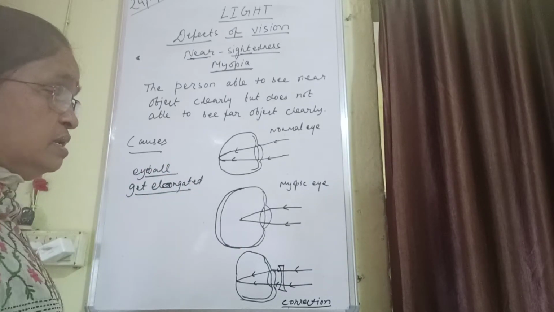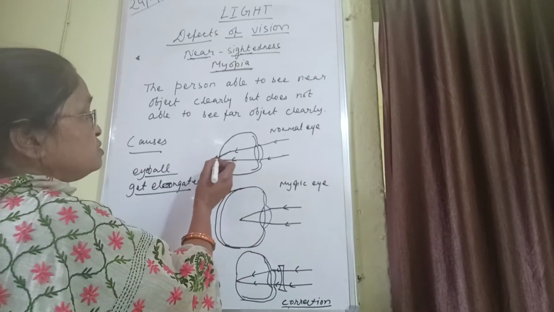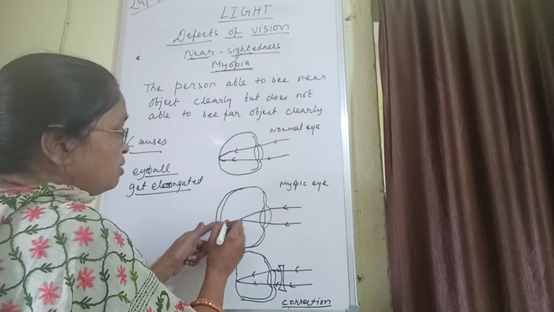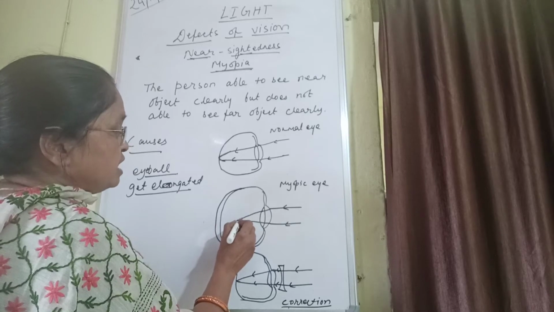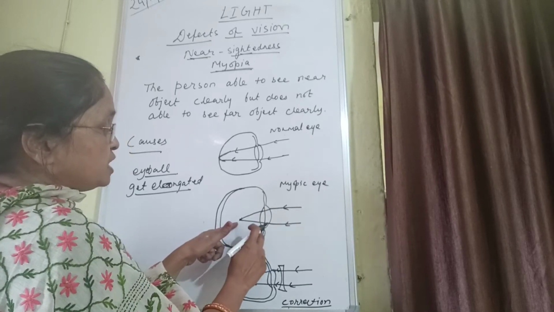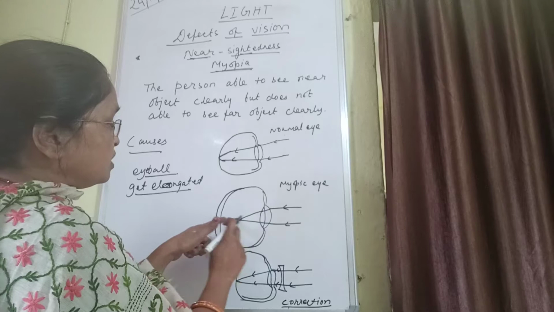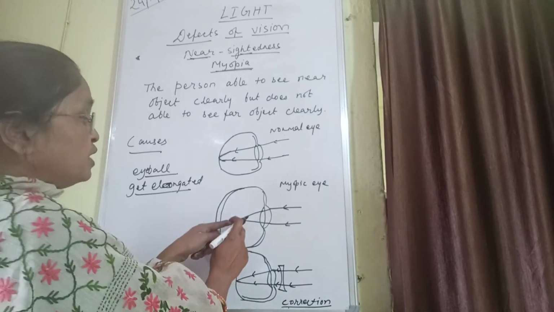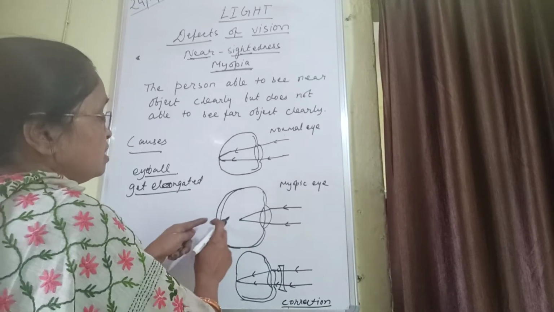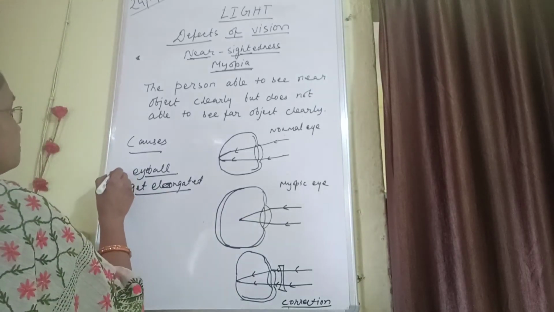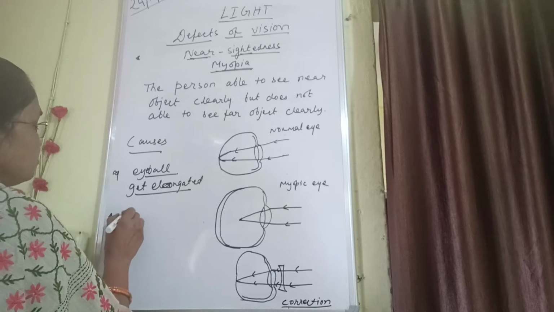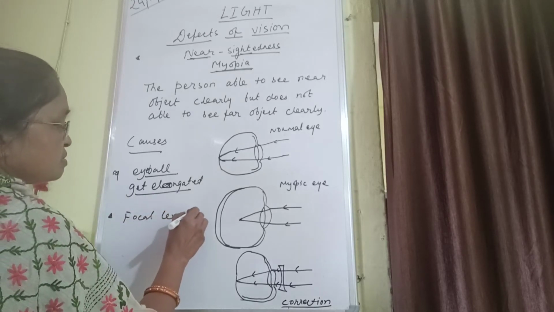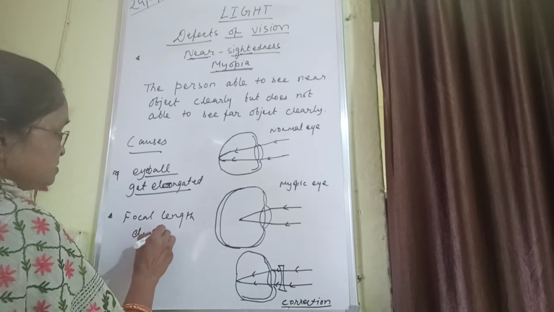What happens then? The image which forms on the retina for the normal eye is now forming in front of the retina. That means a shorter distance we are able to see, but a far distance we are not able to see clearly. So what? The focal length decreases.